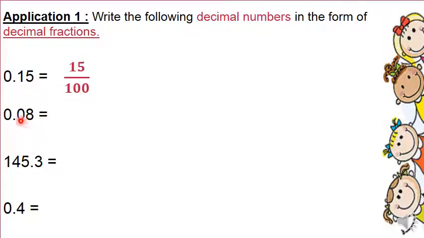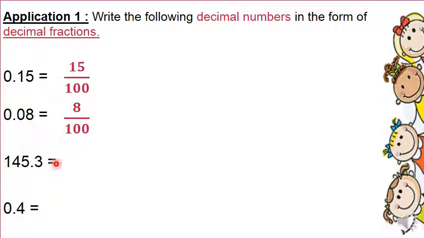Okay, here remove the decimal point. So it will be 8 with 2 zeros, 800. Or let's read it from here. This is tenth, this is hundredth. So it's 8 hundredths. You can write it directly as 8/100.